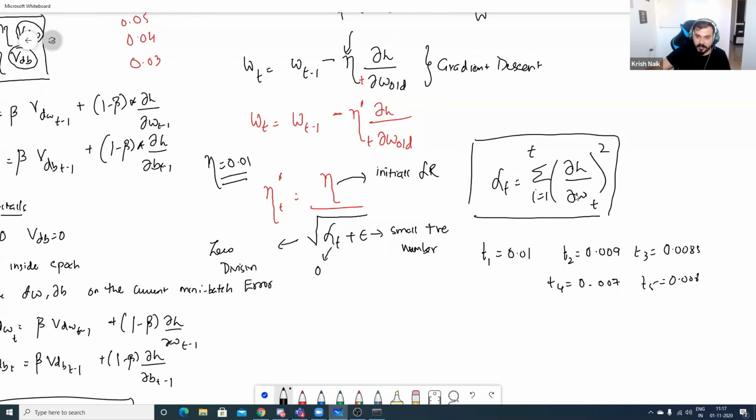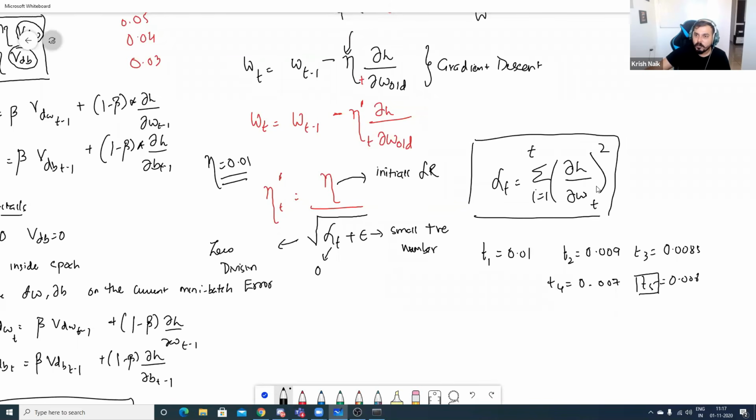See, what we are doing here is the summation of i equal to 1 to t of the square of the derivative of loss with respect to w. When I write alpha of t and do the summation from i equal to 1 to t, suppose I'm at the 5th iteration stage.